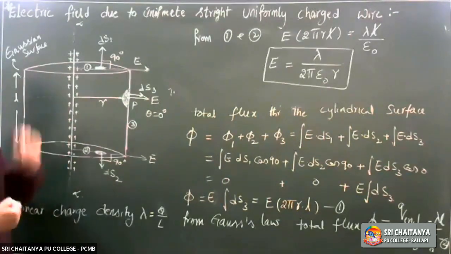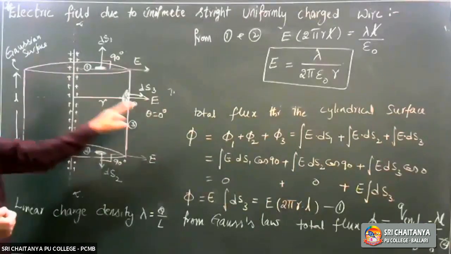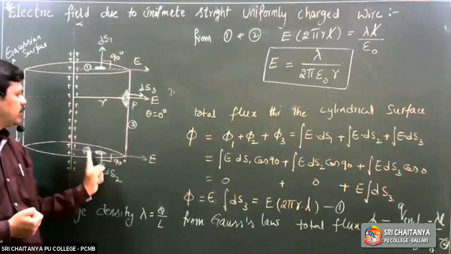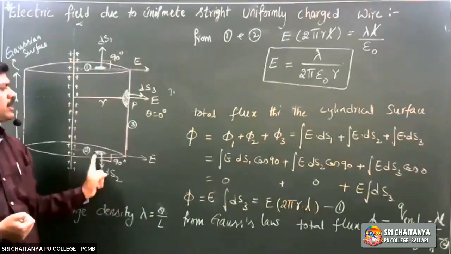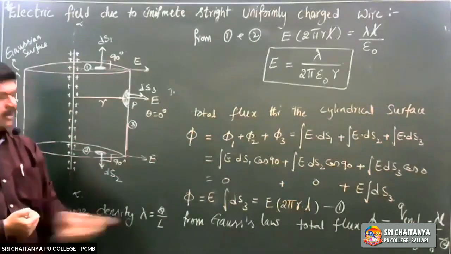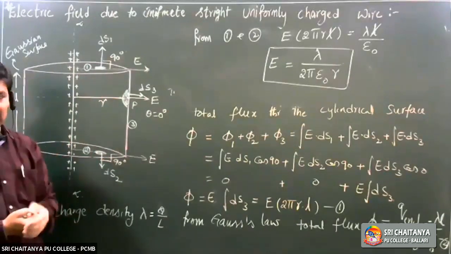So that is the cylinder in this case. Then this is a closed surface. Through this closed surface, calculate the flux. Here there are three surfaces, 1, 2, 3. Two are flat and another one is curved. Right? You get one formula.